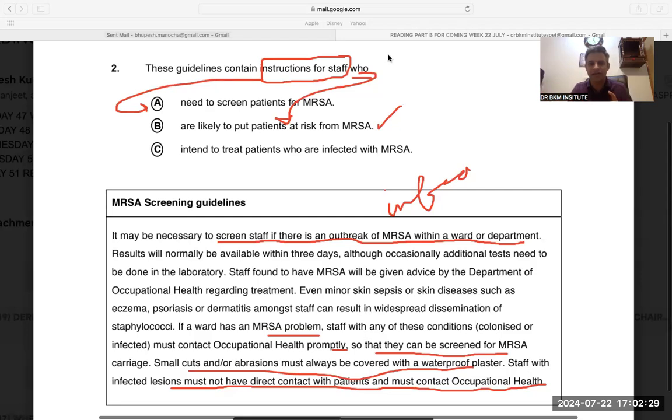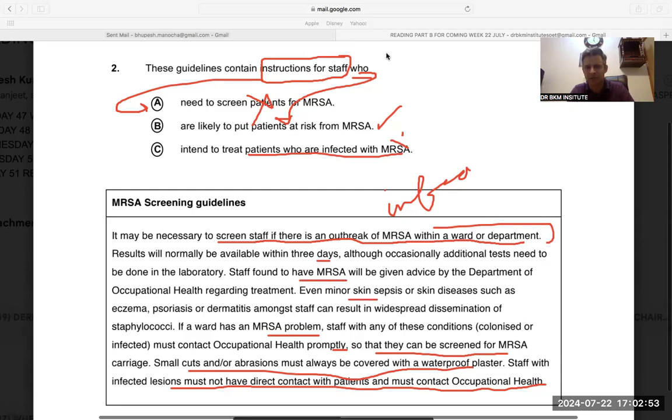And the third point, again, elimination is easy. They were not talking about patients. And staff who intend to treat patients who are infected, again, they were not talking about patients infected with MRSA. I will read it again for you. It may be necessary to screen the staff. They are not talking about the patient. Results will be available in 3 days. They are not talking about the patient. Staff who found MRSA, they are not talking about the patient.